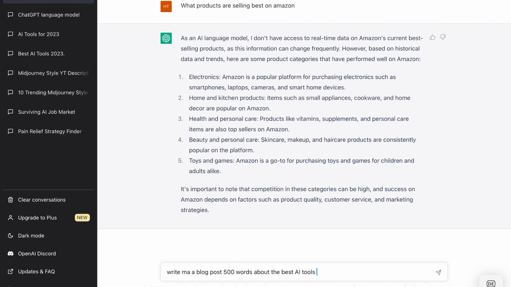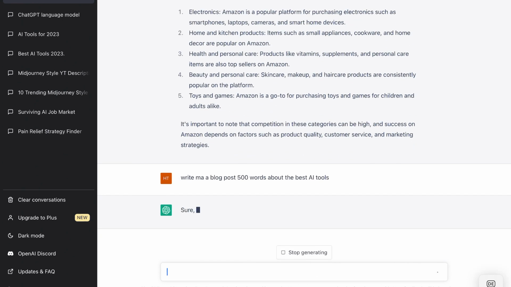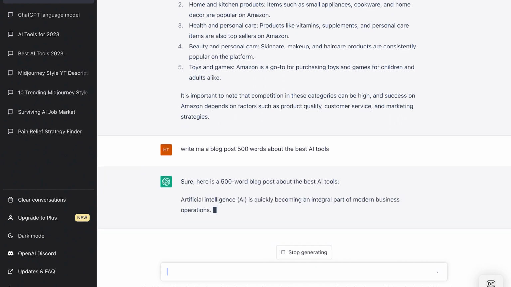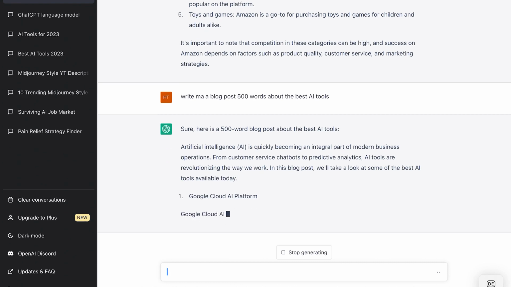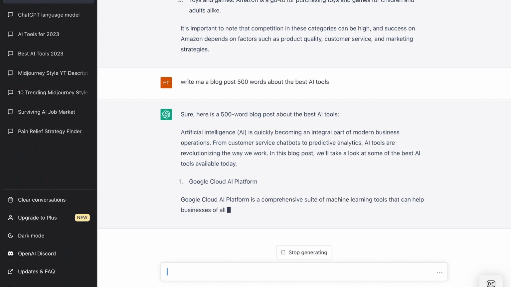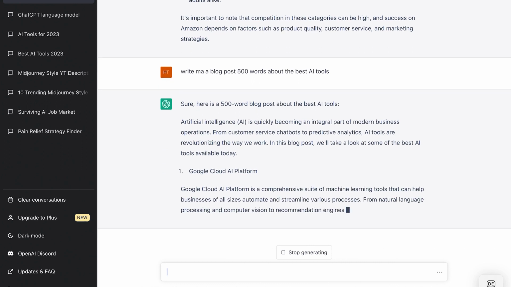And as an example, this is probably not the best one, because if the chat engine doesn't have any data, then it can't tell us. But I just want to show you that it is able to give us data, but this data is quite old, 2, 3, 4 years old.